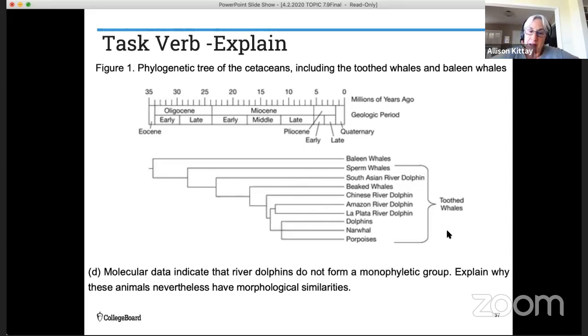D, this is part D. This was a whole question, but we're only going to look at part D. It says that molecular data indicate that river dolphins do not form a monophyletic group. That means that we don't see them all in one lineage. Explain why these animals nevertheless have morphological similarities.